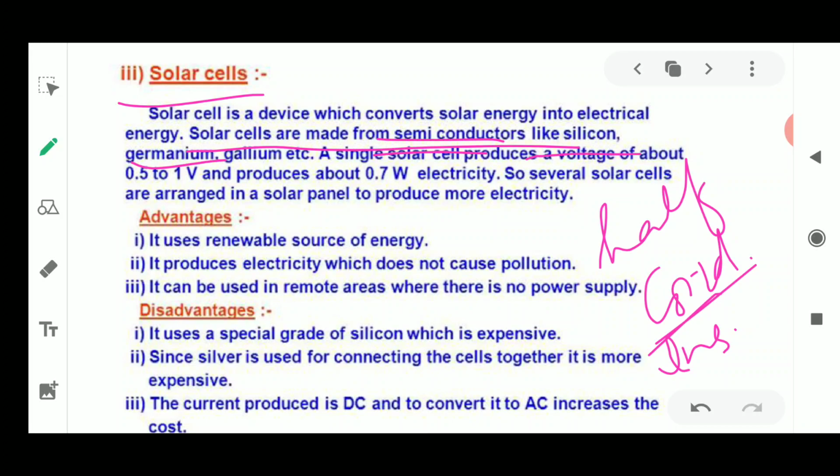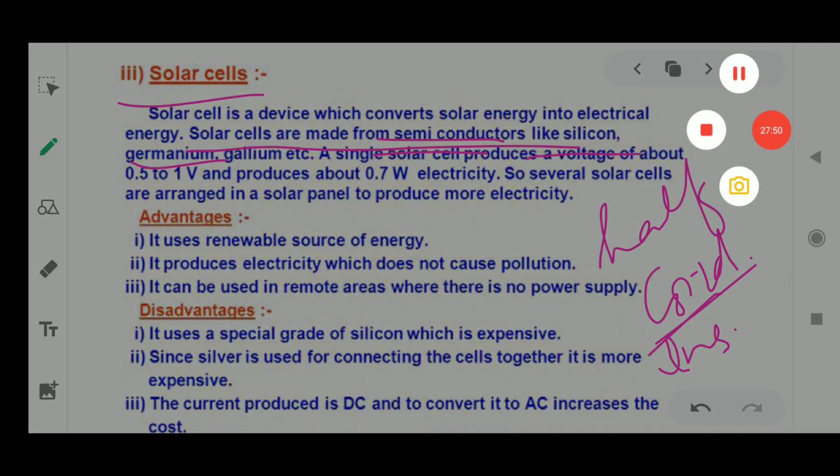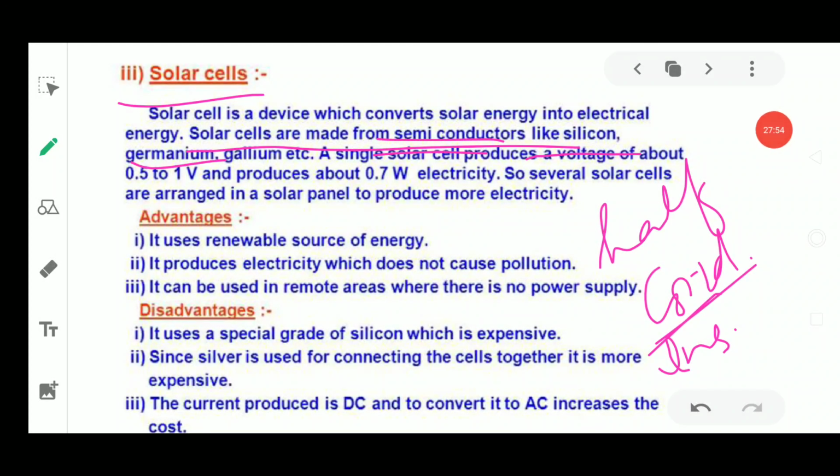What is the use of the semiconductor in the solar cell? A single solar cell produces about 0.5 to 1 volt, and about 0.7 watt of electricity. If several solar cells are arranged together, they produce more electricity.